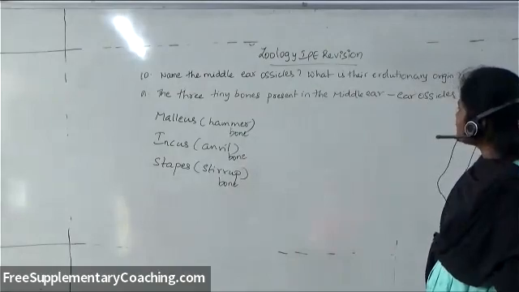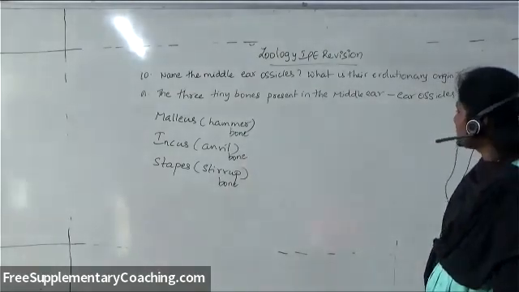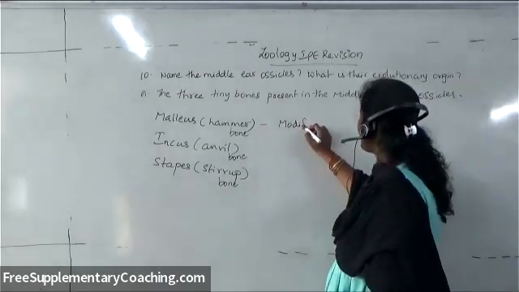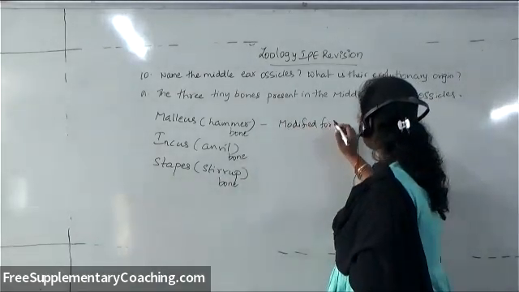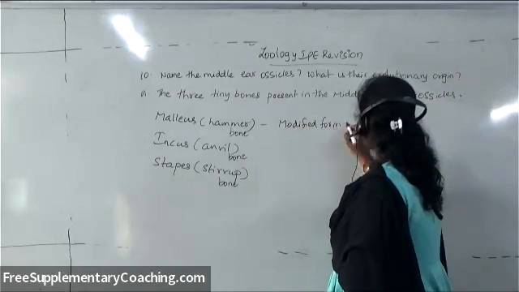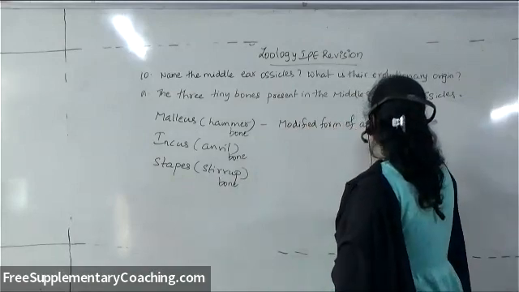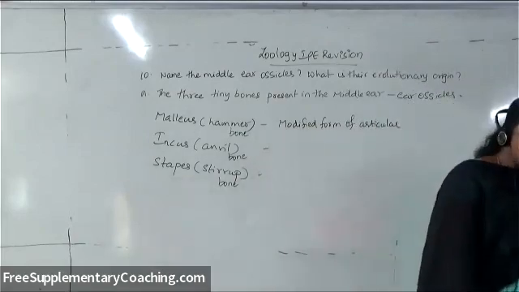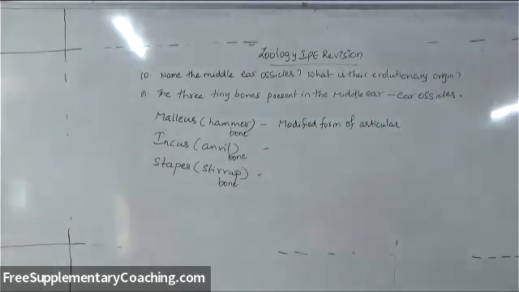Then they have also asked what is their evolutionary origin. Malleus is the modified form of articular. Incus is the modified form of quadrate.